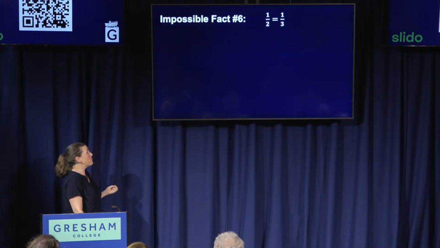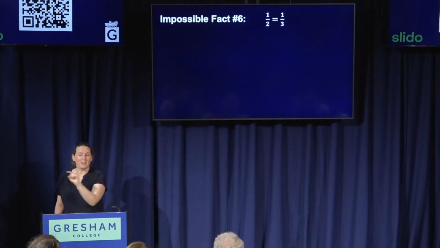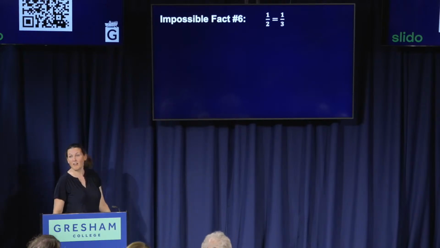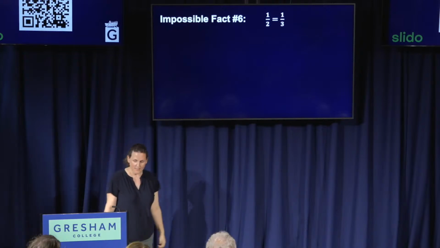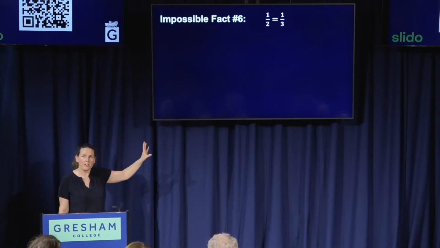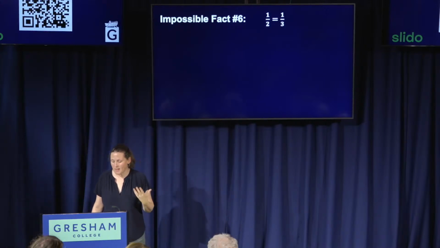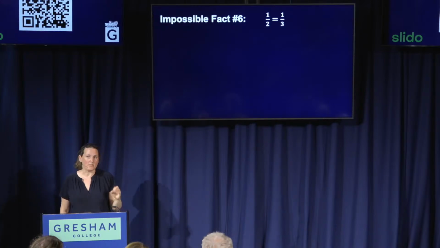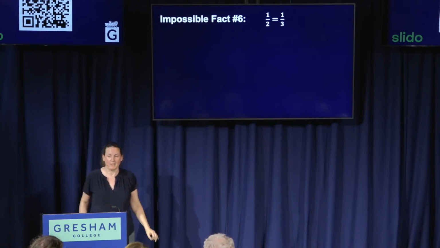I want to give you one more impossible fact, and then I know that I owe you a couple more explanations from the beginning. So this one, we're going to prove that half equals a third. Now, seems unlikely. This proof is based on one that was devised by a French mathematician, Joseph Bertrand, who wanted to illustrate some difficulties with probability.